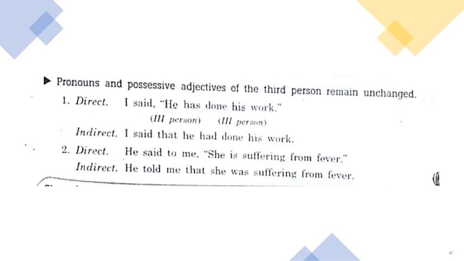So the sentence will become, I said that he had done his work. I have to use the conjunction that. He has done will change to the corresponding past, had done. His work, he and his remain unchanged.